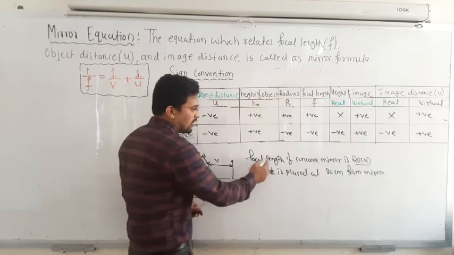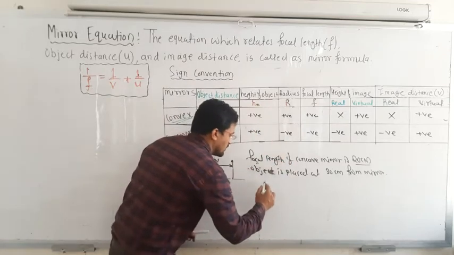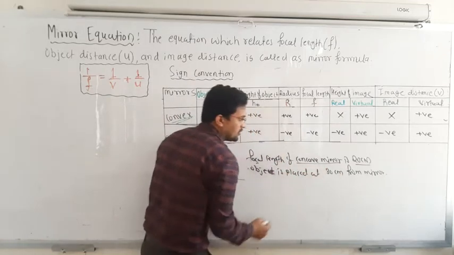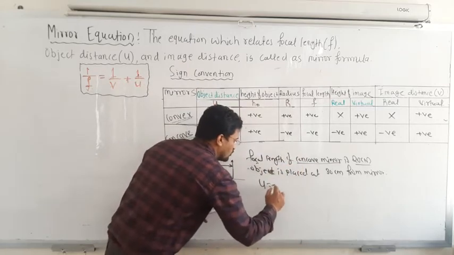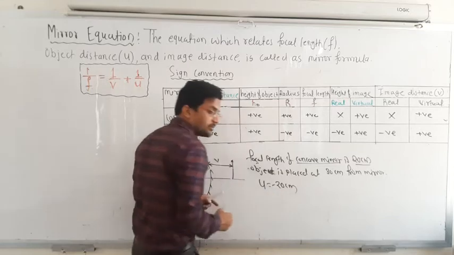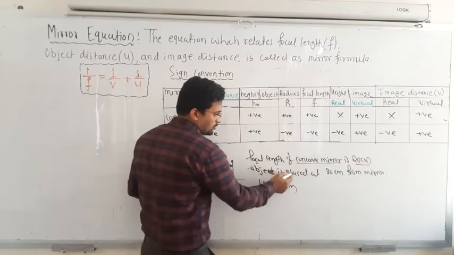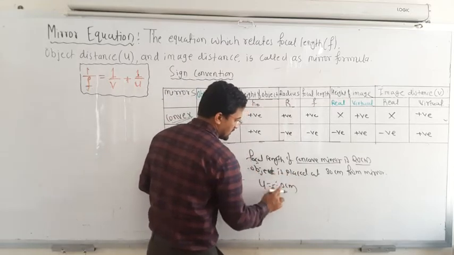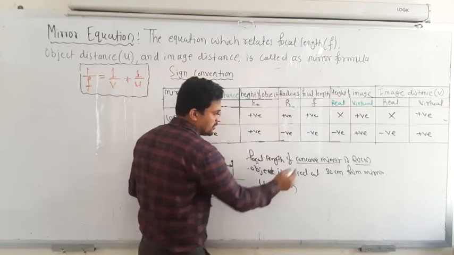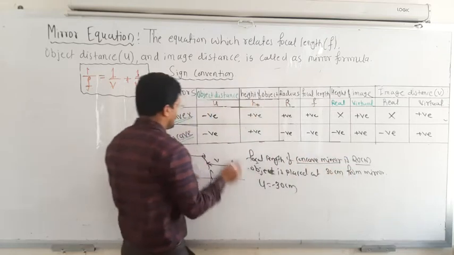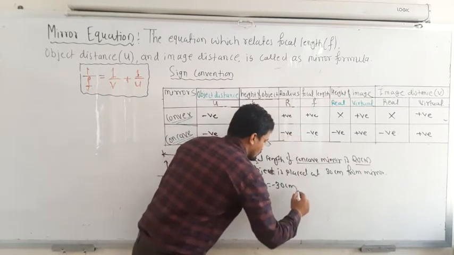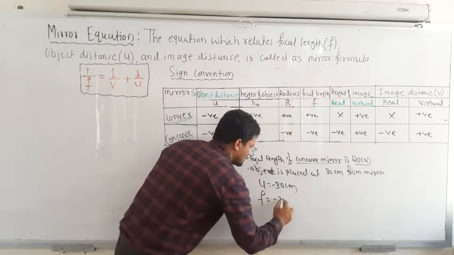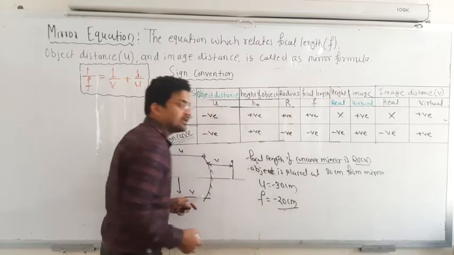Focal length is given, object distance is given, and the mention is concave mirror. So for the concave mirror, object distance is negative, that means minus 30 centimeter. Focal length is given as 20 centimeter, and for a concave mirror focal length is negative, so f is equal to minus 20 centimeter while calculating.